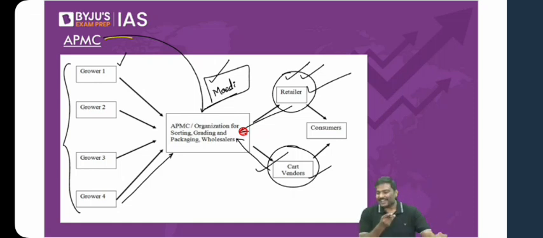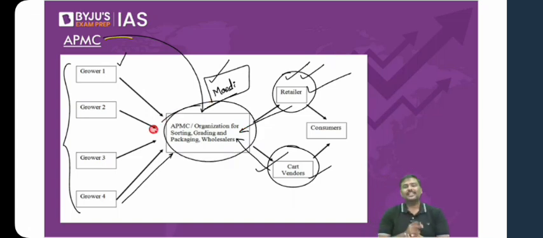Is the logic okay? Earlier when I was discussing food subsidy, I was telling you about APMC charges. If infrastructure is provided, you will go to that market and purchase. Will you not pay certain charges for having been provided this kind of infrastructure? The answer is of course yes. That's the reason one of the procurement incidentals that I've written in the slide is the mandi charges, APMC mandi charges. Now come to the next point.